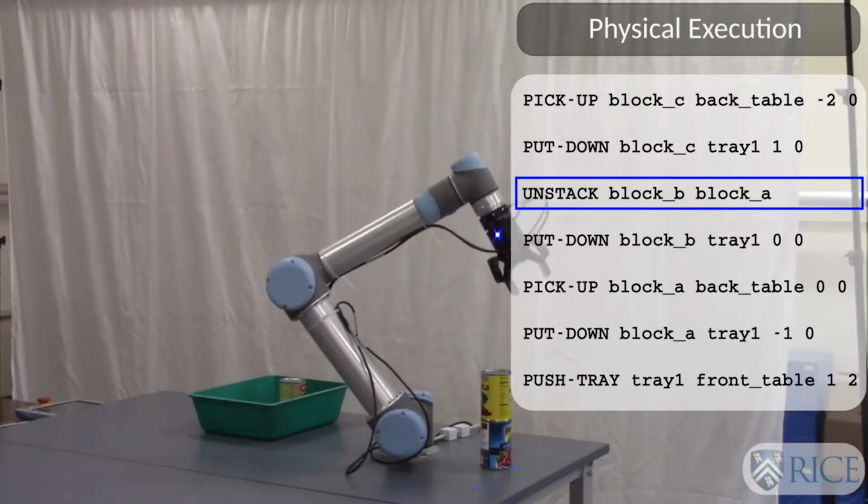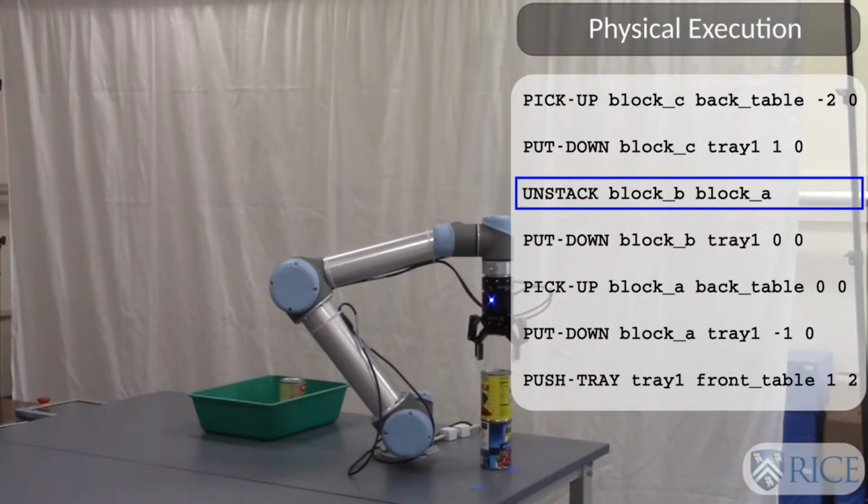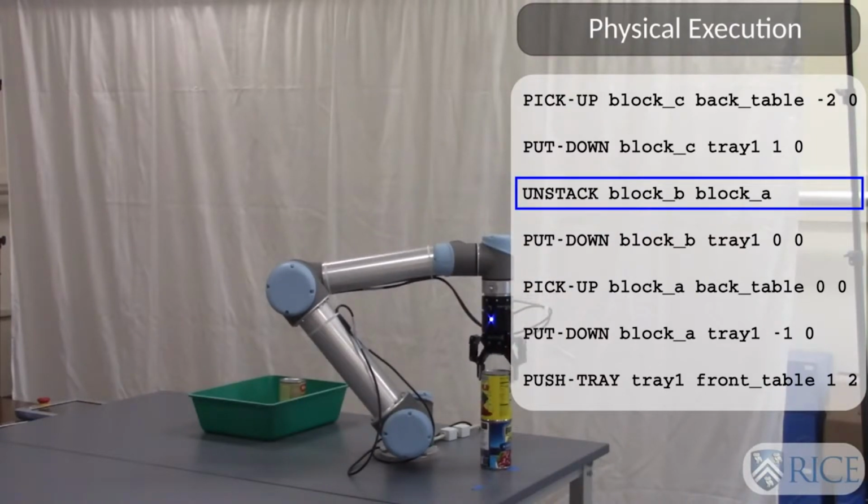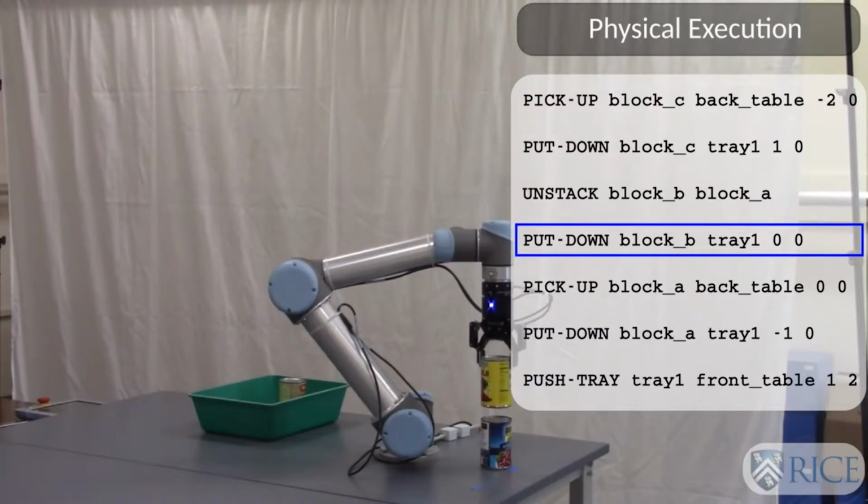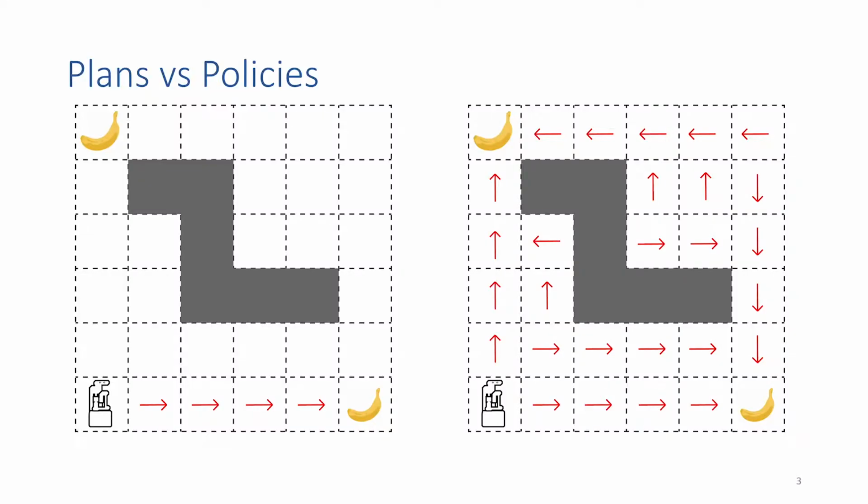In these examples, the robot is looking at a linear path from a start state to a goal state, where each state has a single successor state. In contrast, for this talk, we're going to mostly consider policies. So abstractly, a path is what we have on the left, or a plan is equivalent to a path. So the robot is in one state and it's told to do a goal, for example, retrieve a banana. And it thinks of, in this example, one banana it wants to retrieve and the actions it will take to go from its initial state to the goal state, assuming everything succeeds.